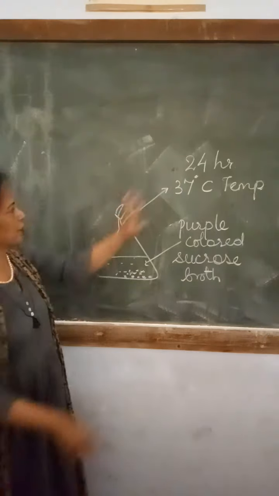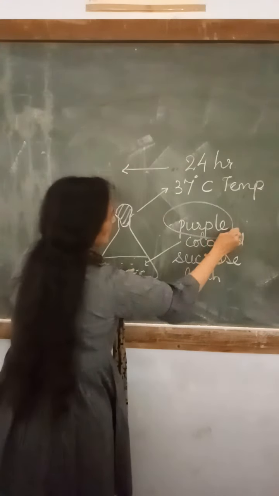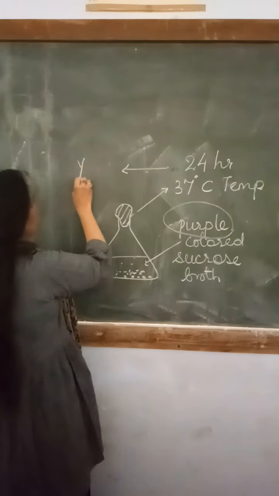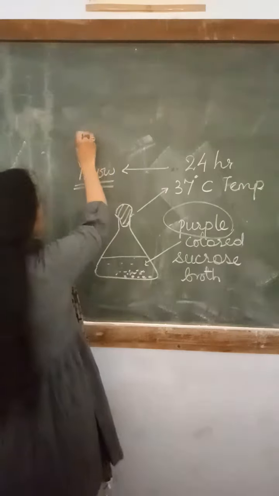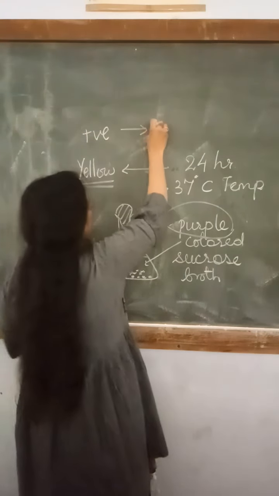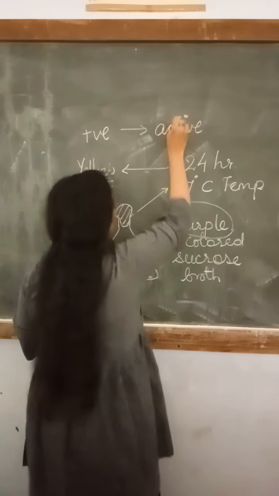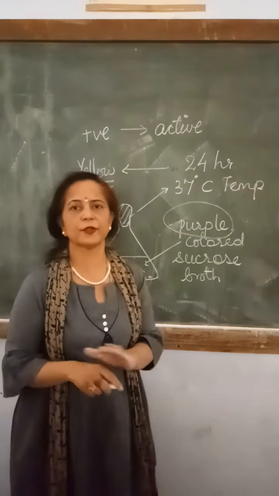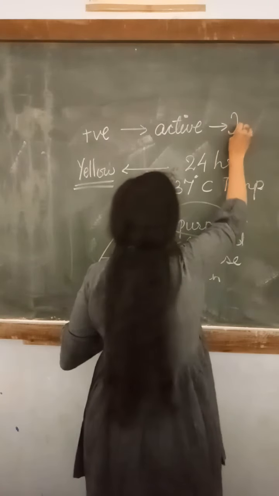After 24 hours you will come to know that the purple color of the media has changed from purple to yellow, and this is considered a positive result, meaning the yeasts are active. So there is no problem with the yeast cells when you have immobilized them, and immobilization is successful.